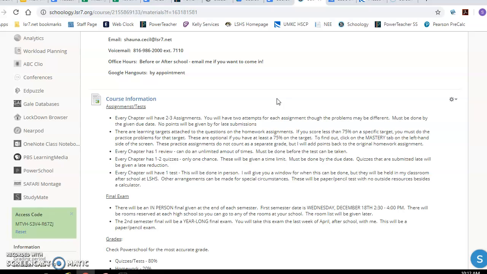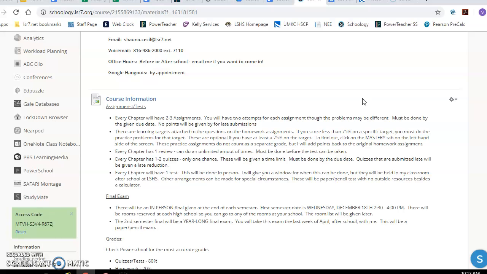I will show you this in a minute, but there are learning targets attached to the questions on the homework assignments. If you score less than a 75% on a specific target, then you must do the practice problems for that target. These practice problems are optional if you have 75% or above.